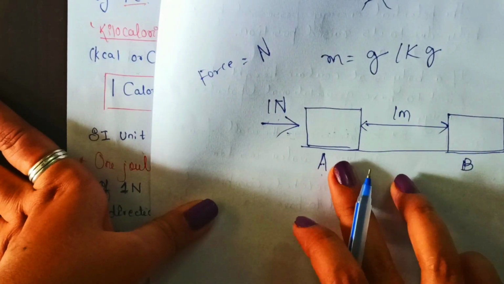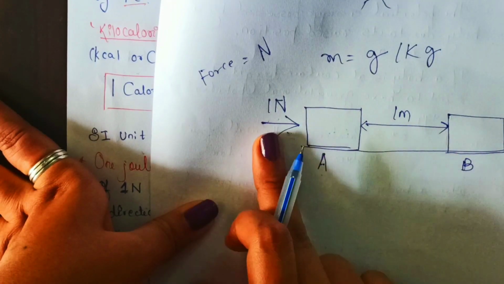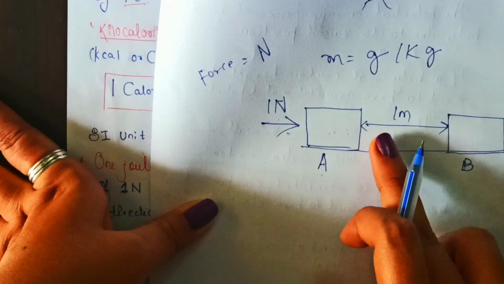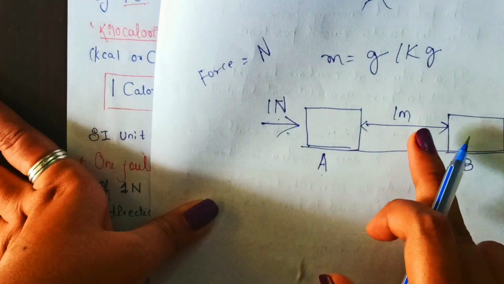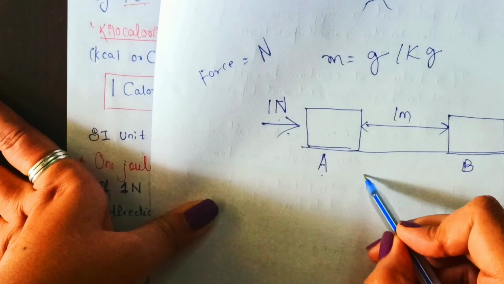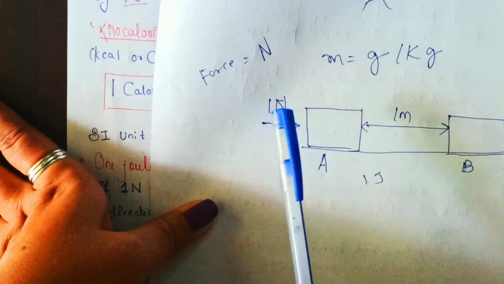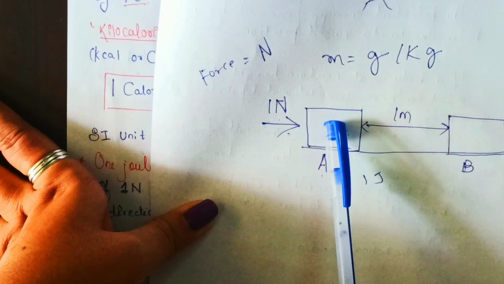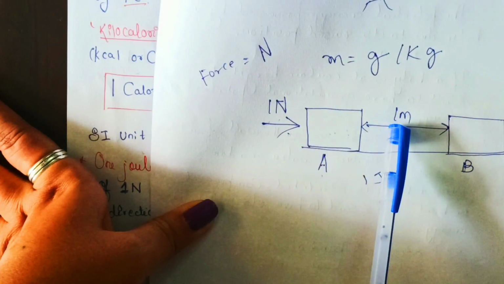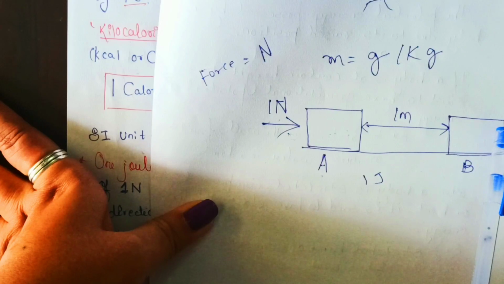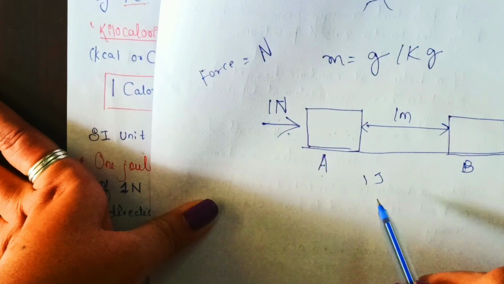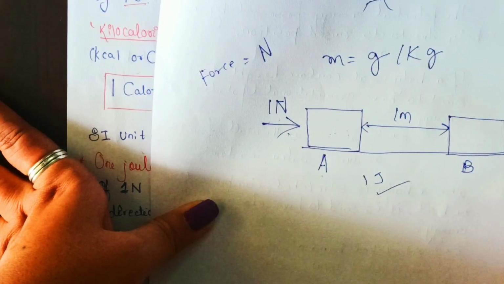If by the application of 1 Newton of force the body is displaced by 1 meter in the same direction of the force, then the work done here is called 1 joule.